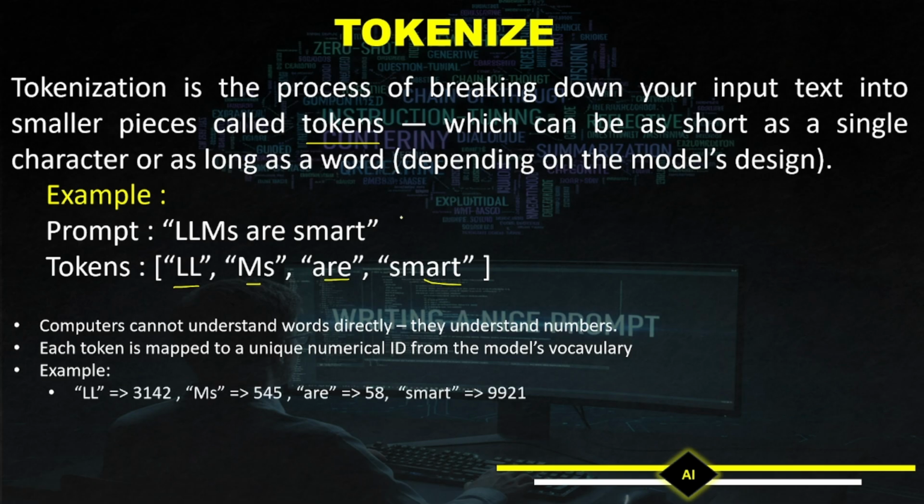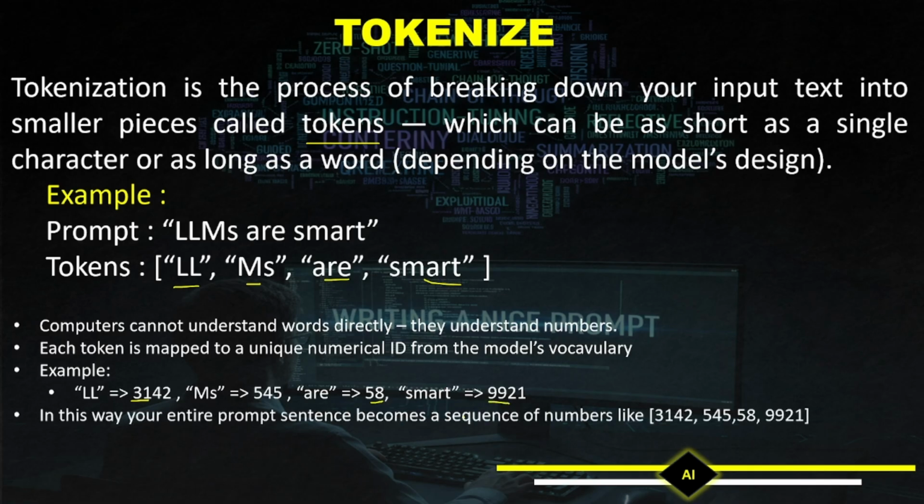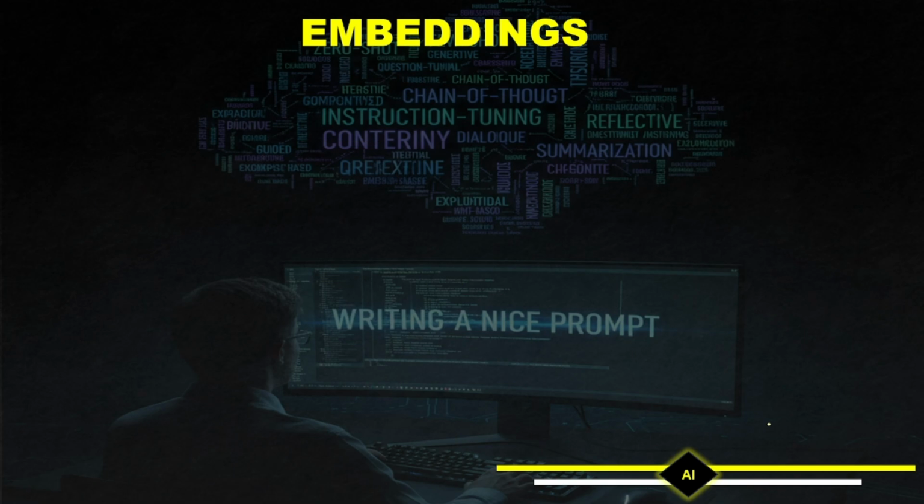For example, if your prompt is LLMs are smart, then LLMs has some value, are has some value, and smart has some value. In this way, it prepares a set of all tokens. So your entire prompt sentence becomes a sequence of numbers like 3142, 51545, 558, 9921. Make sense?